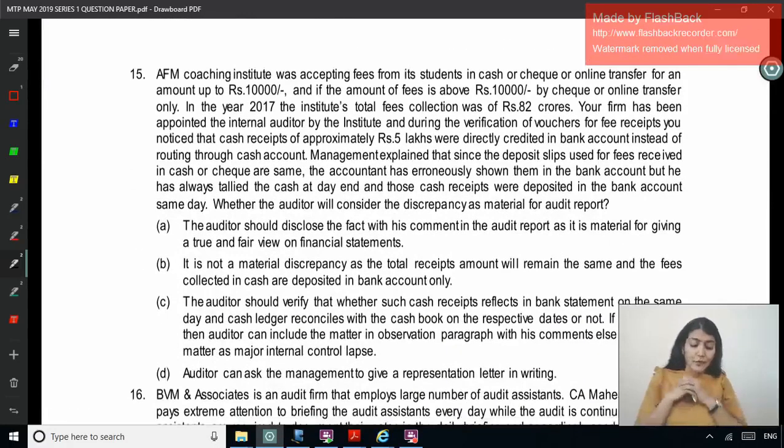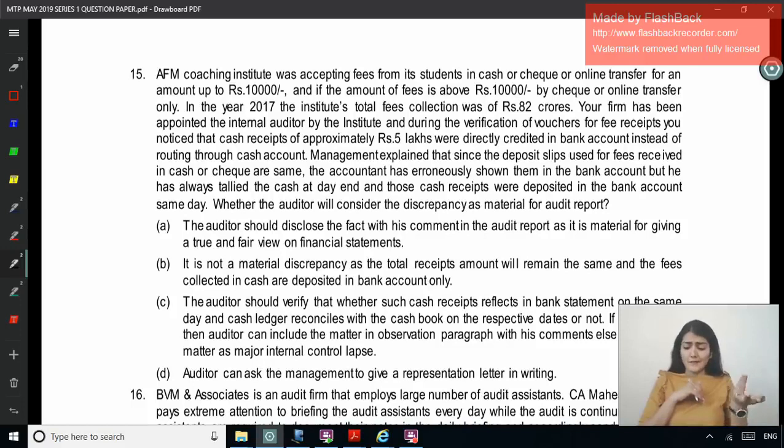AFM Coaching Institute was accepting fees from its students in cash, check or online transfer for an amount of up to 10,000, and if the amount of fees is above 10,000, by check or online transfer only. In the year 17, the institute's total fee collection was 82 crore. Your firm has been appointed as the internal auditor by the institute, and during the verification of the vouchers for fee receipts, you notice that cash receipts of approximately 5 lakh were directly credited in the bank account instead of routing them through the cash account.